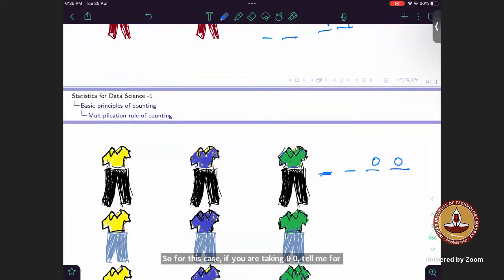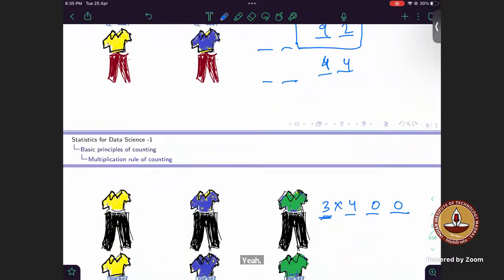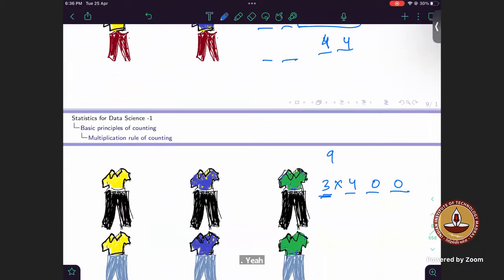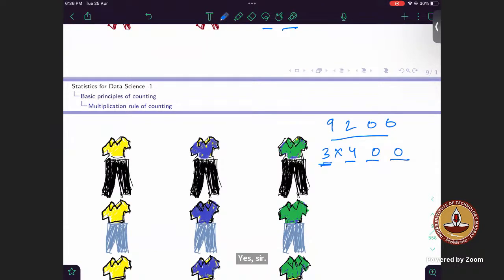Is 9 0 0 divisible by 4? Yes, sir. So basically any number which has 0 0 as the last two digits is divisible by 4, right? So it won't have any other constraint. You can directly do 3 into 4, correct?